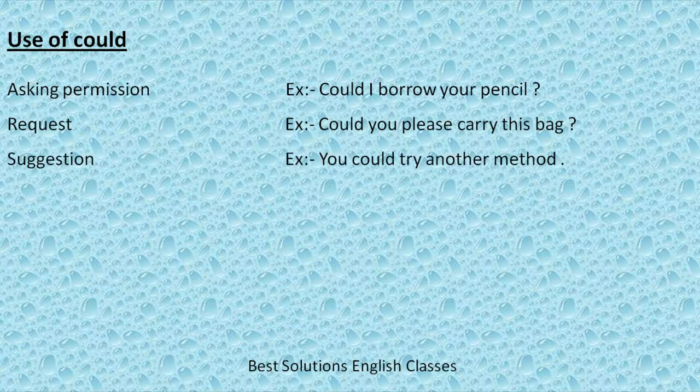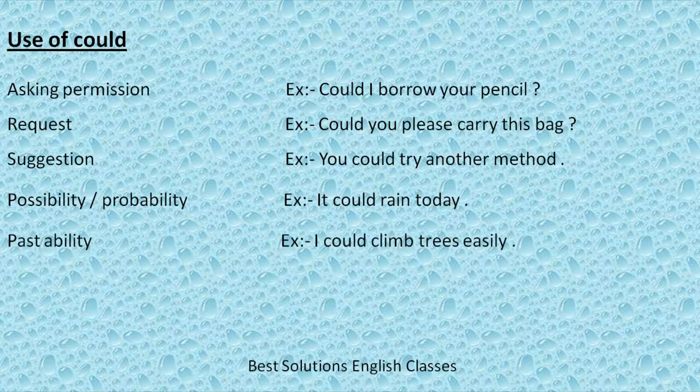For giving suggestion, you could try another method. For showing possibility or probability, it could rain today. For showing past ability, I could climb trees easily.